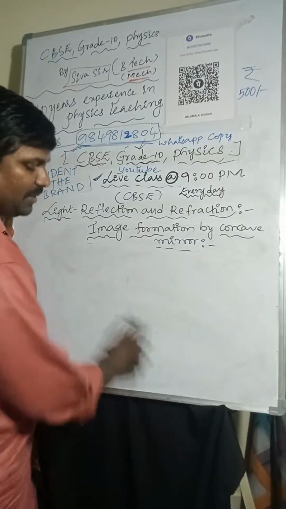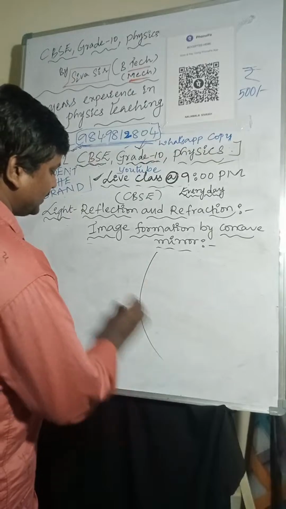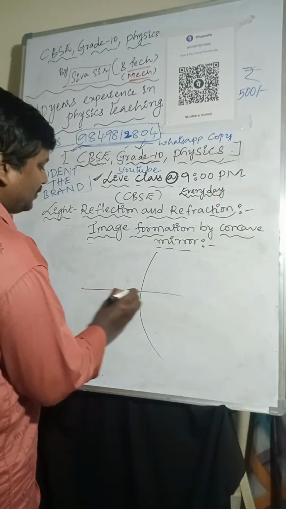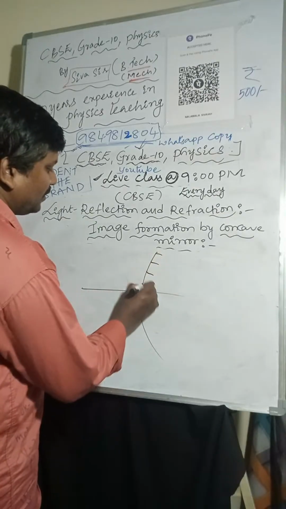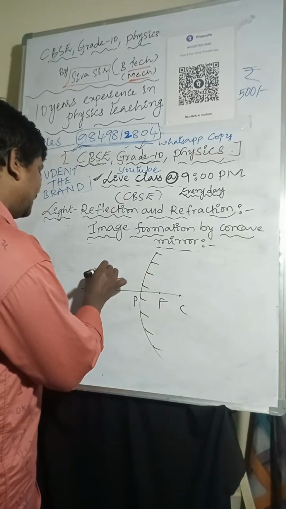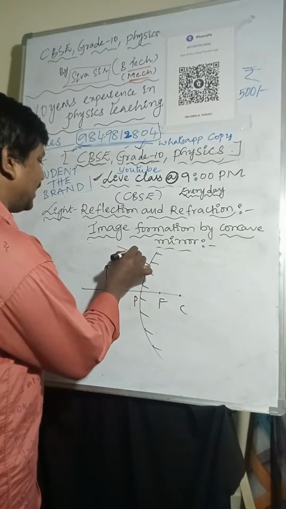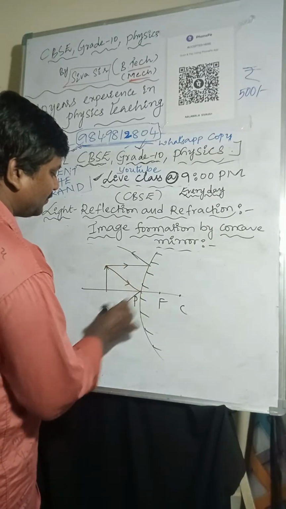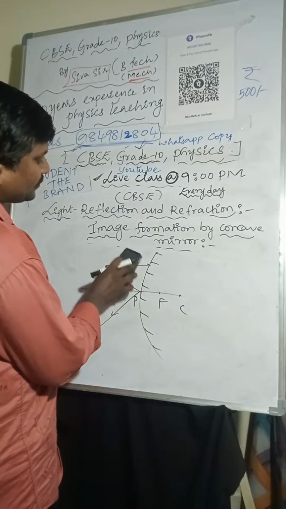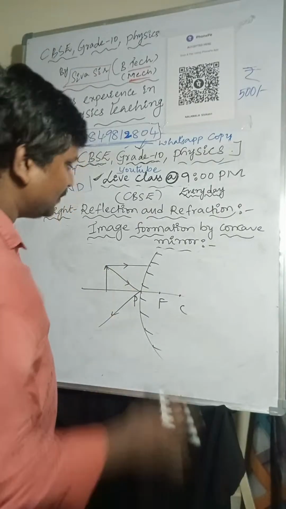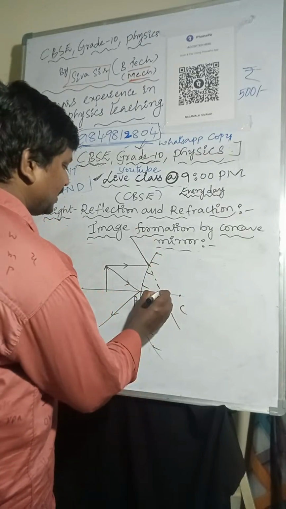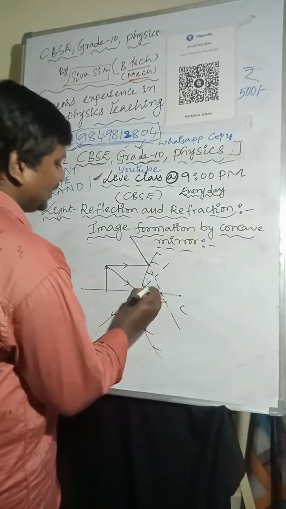Coming to the next one, one more diagram is there. Here I am taking the convex mirror like this. The first case was the object at infinity. In the second, this is the pole, focus and center of curvature, and I am placing the object here. One light ray I am taking like this, and it reflects back. Another light ray incident at the pole also reflects back. If you extend these light rays, they pass through the focus, and the image will form here.